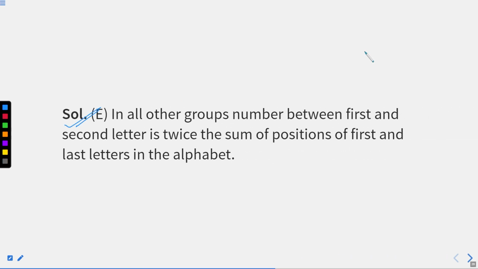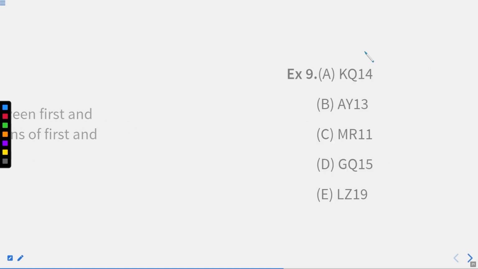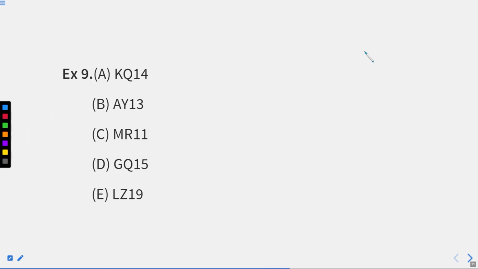Option E. In all other groups, the number between the first and the second letter is twice the sum of the positions of the first and second. When we talk about position, it is about their place values, right? And now you are very well aware what exactly place values are. I hope you find this well as well, right? Now, we will move to the next question.